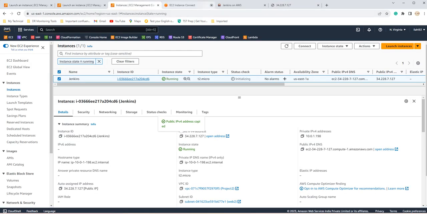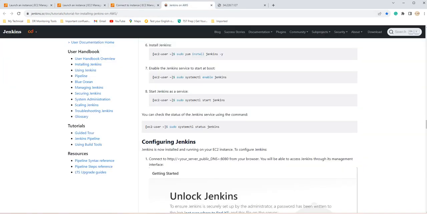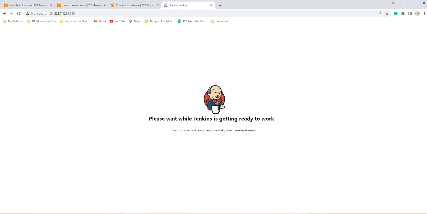Alright, let's connect to the instance and see what's the problem. But it should work without connecting to the instance as well, since we have used the user data. Right, let's wait for a few more minutes. Okay, there you go. Now Jenkins server is running fine.